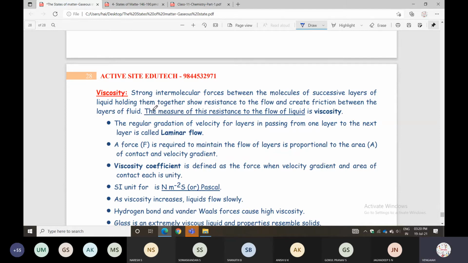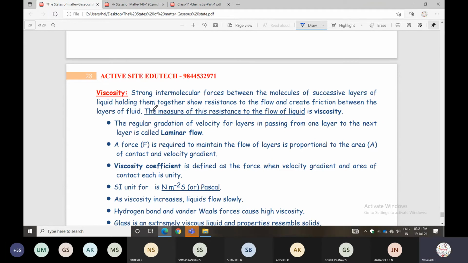Okay, yes. The same things will be discussed in physics also. Listen here. The regular gradation of velocity for layers in passing from one layer to the next layer is called laminar flow.